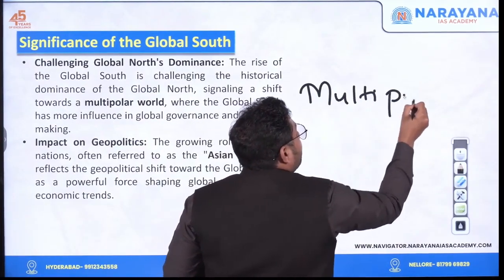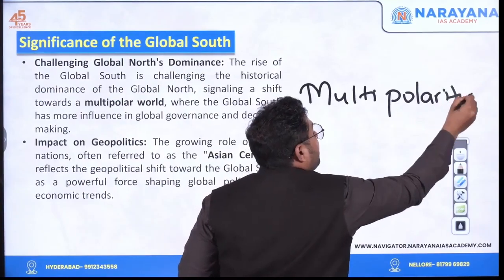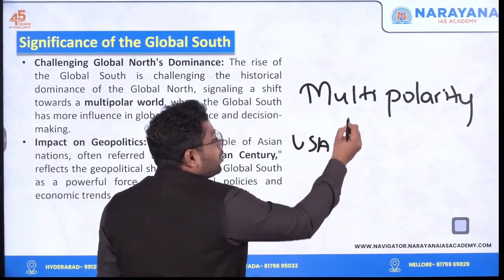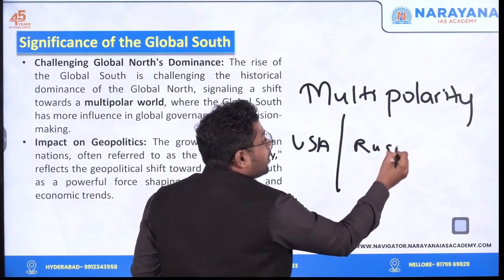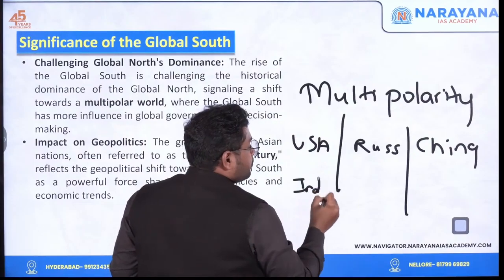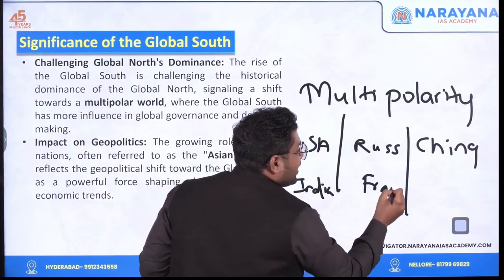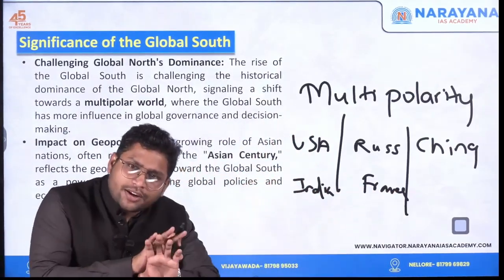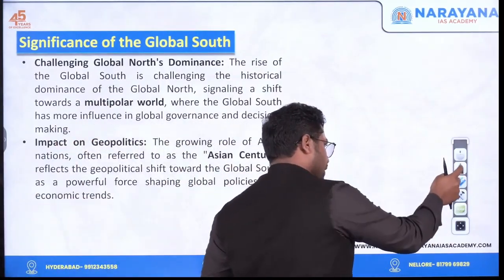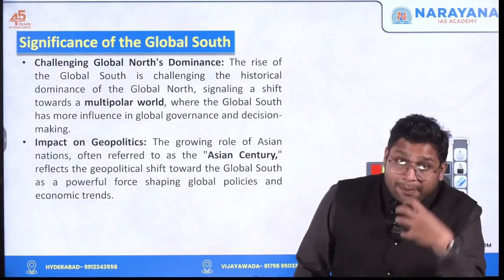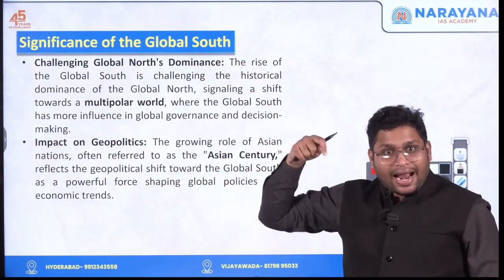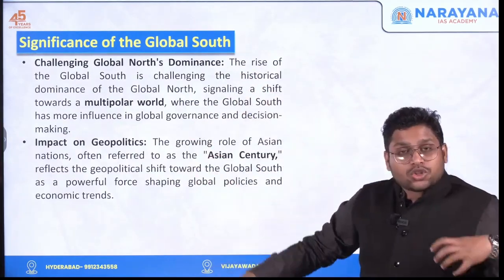Multipolarity means many countries are becoming very powerful, very influential. For example, you have one pole called USA, another pole called Russia, then another pole called China, another pole called India, then another pole called France, etc. So there are different poles. So there is no one single power. And here, global south is capable of challenging the dominance of the entire global north. And this is going to have an impact on geopolitics.